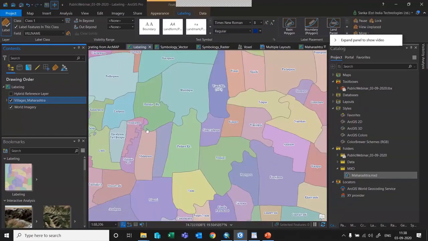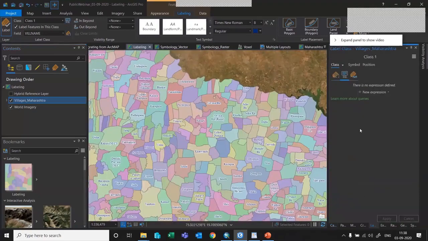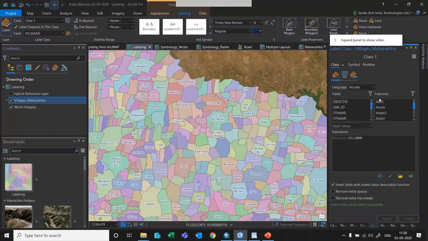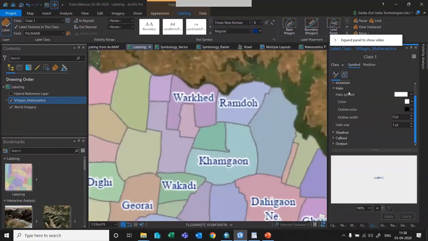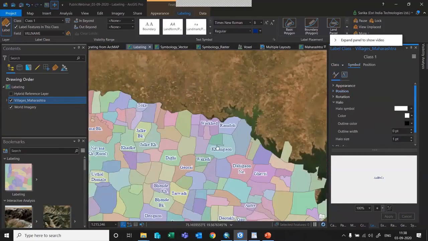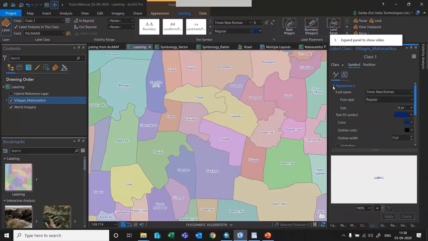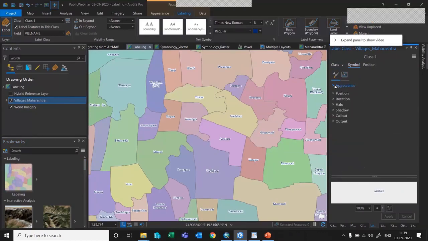So how to resolve this issue, how to get a solution for this? You can directly go to the labeling options. When you click on the labeling properties, you can right click on it and say labeling properties. You will be redirected to this window. As you can see, we have named it with the village name, and then you can directly go to the symbol. Here, if you want to change any appearance things, such as the color, font size, and so on, you can do those things as well. Since we have already done all the settings on the ribbon, I'm just moving ahead.